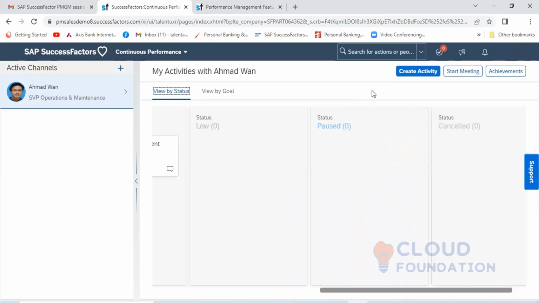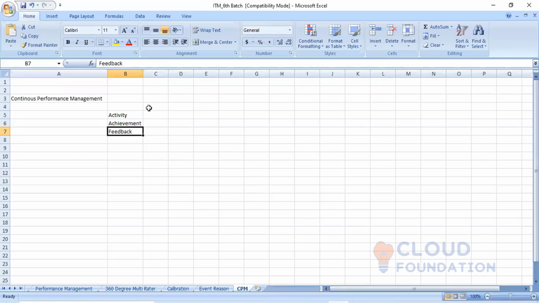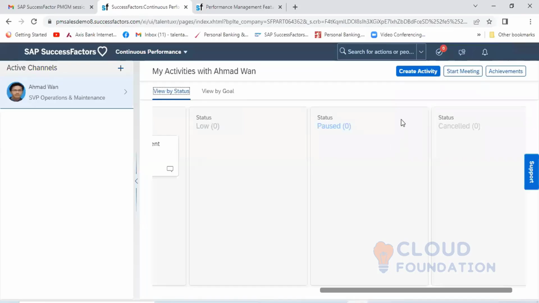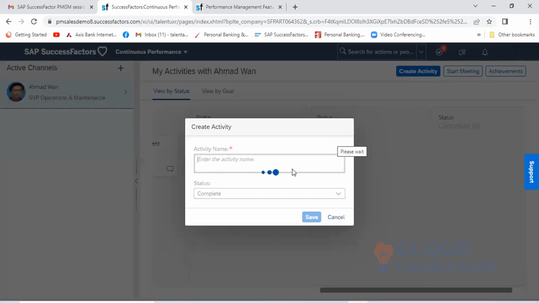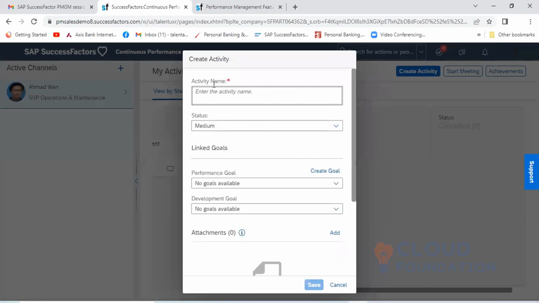In this main page, as I told you, we have the three areas: activity, achievement, and feedback. For activity, we need to go and create the activity as an employee. What activities you are doing, you have to specify here. Where do you specify? You can see here, create activity. If you click on create activity, you will get this page: activity name, status, and if you want to link a goal with this activity, suppose you already have some goal here.